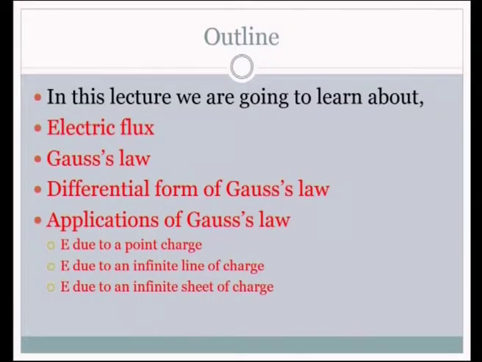In this lecture, we are going to learn about the electric flux, Gauss law, differential form of Gauss law, and as applications of Gauss law, we are going to learn how to find out the electric field due to a point charge, an infinite line charge, and finally an infinite sheet of charge.